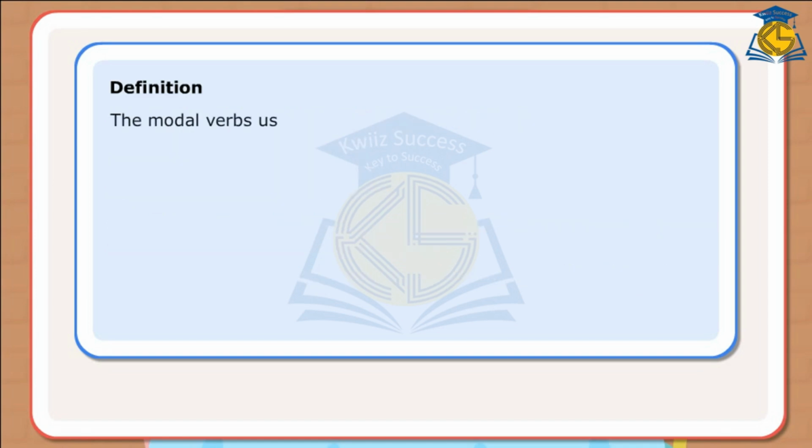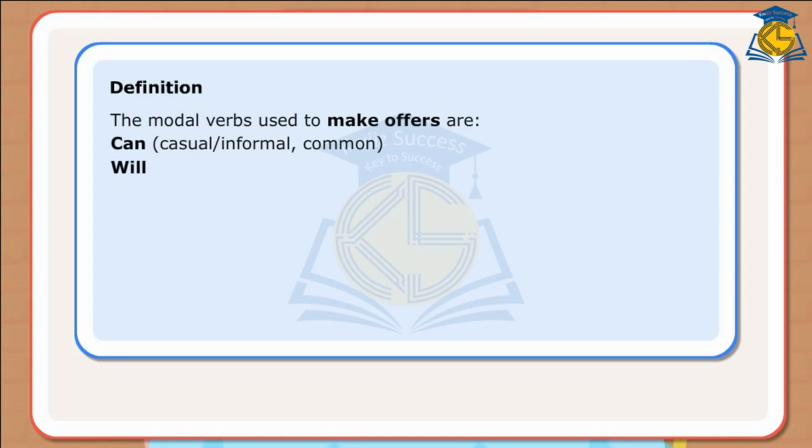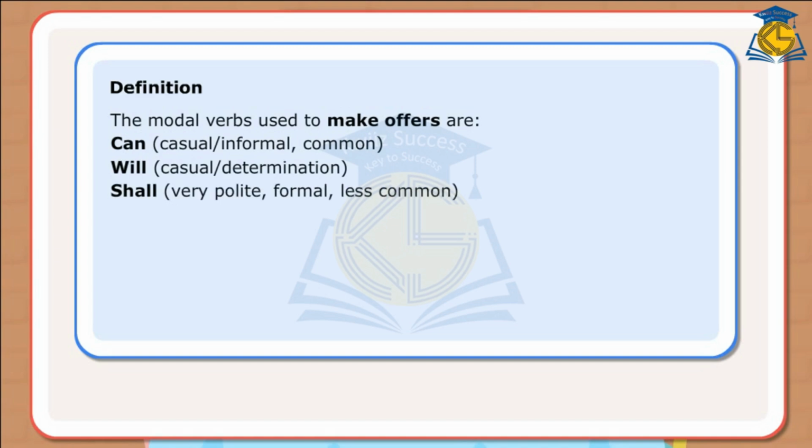The modal verbs used to make offers are can, casual, informal, common; will, casual, determination; shall, very polite, formal, less common.